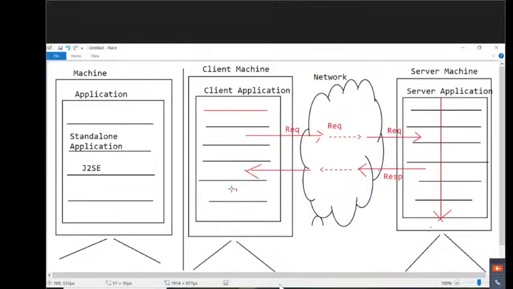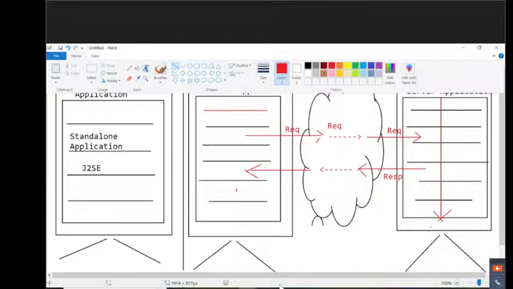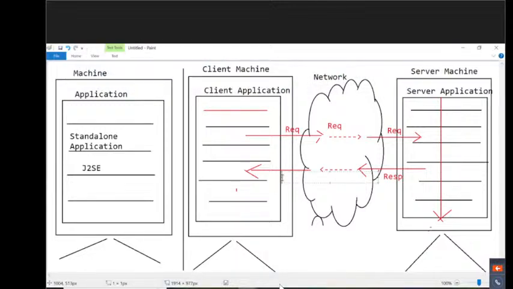Now the client application is able to take that response and display it to the user who has submitted this request to the server machine. The same person, to the same person the response will be given. That means the client-side application will display the response to the respective user. Now observe carefully.